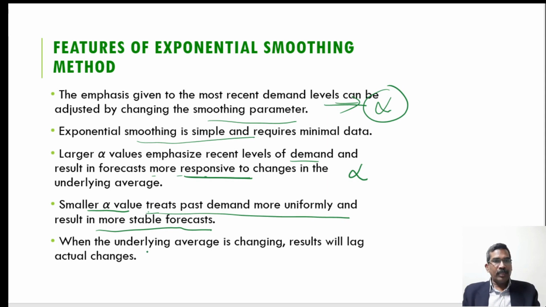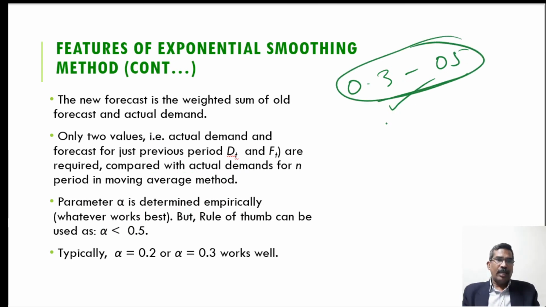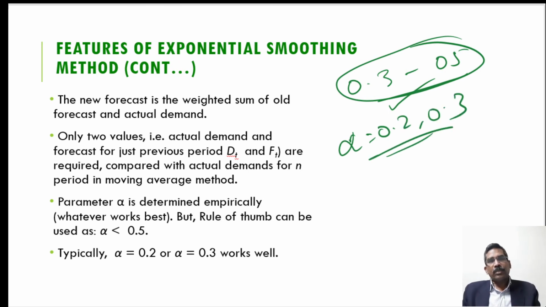And then when the underlying average is changing, the result will lag actual changes. So these are the importance of alpha. Normally the value of alpha varies from 0.3 to 0.5. Normally this is the normal range, and normally we take alpha equal to 0.2 or 0.3. Okay, so this is the average range, but the value of alpha may also be determined empirically.